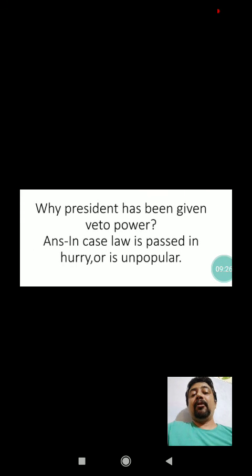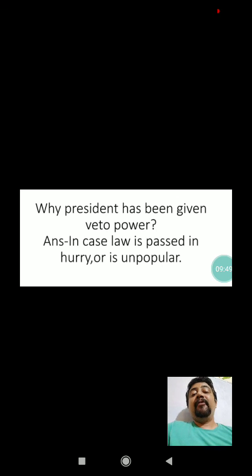Now the answer to the question, why has the President been given veto power? As I told you initially, if any law is going to be passed in hurry, or if the law is unpopular, then in that case the President can put reasonable restriction by using his veto power.